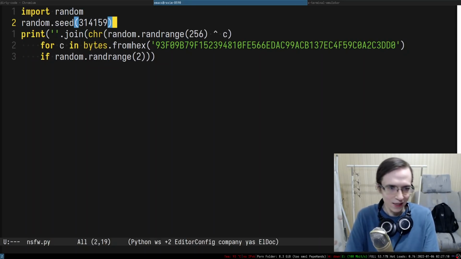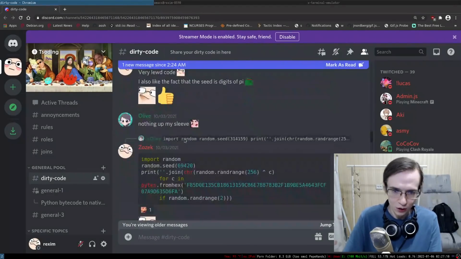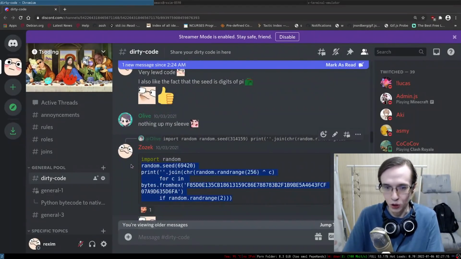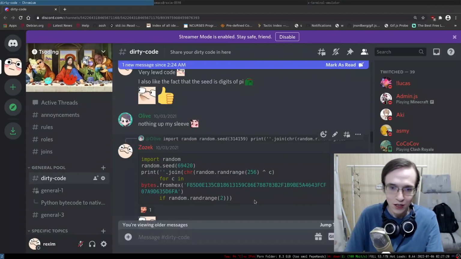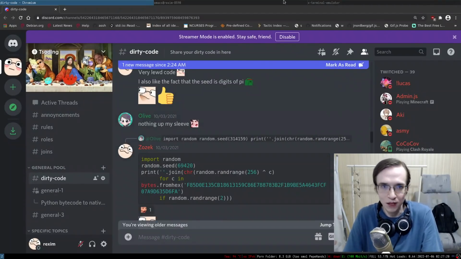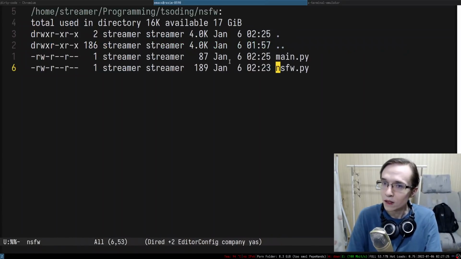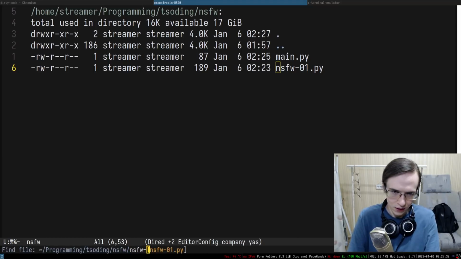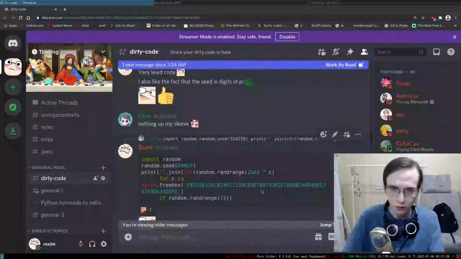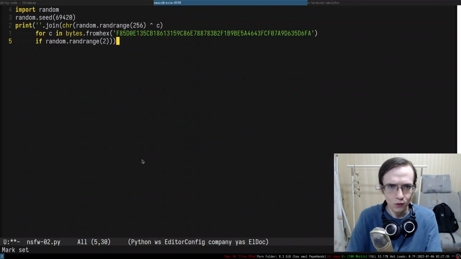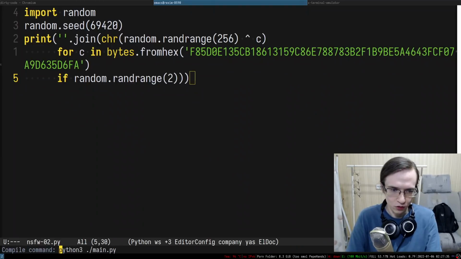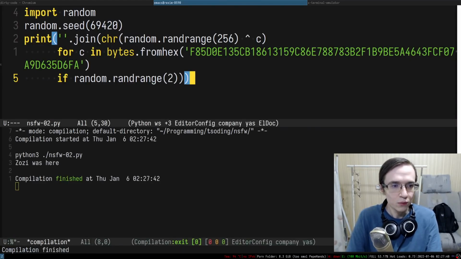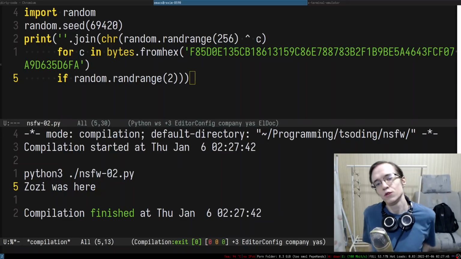Once you know these two ideas, it's relatively easy to come up with your own thing. And that's exactly what I did in this conversation. I basically wrote a similar code. The only thing I replaced is the seed and the string that you're filtering out, and I basically put a custom message in there, right? So let's actually go in here. I'm going to rename this thing to not safe for work 01, and then not safe for work 02, and this is where I'm going to put my code, right? And if I try to run not safe for work 02, it will say Zozin was here.